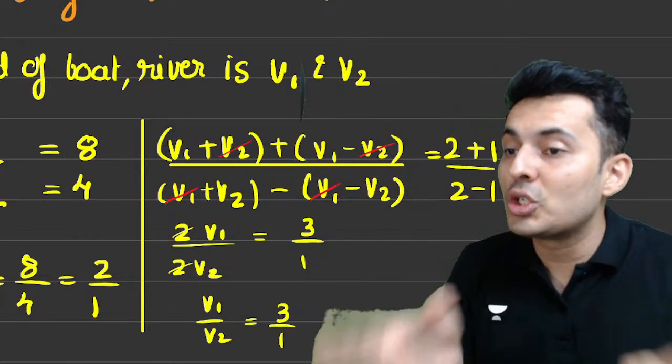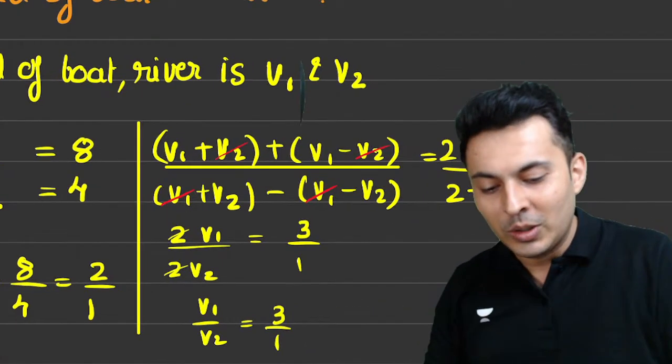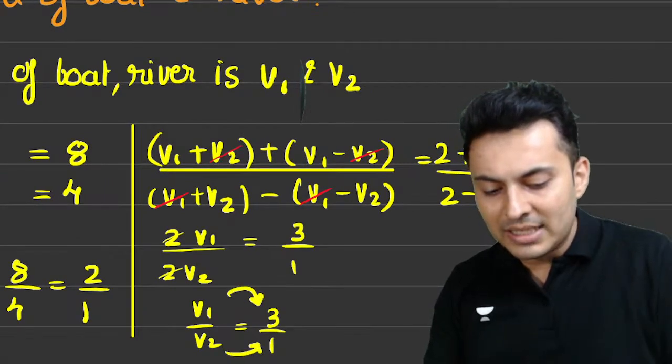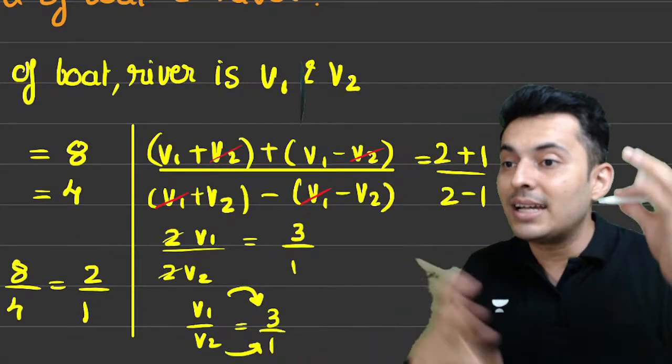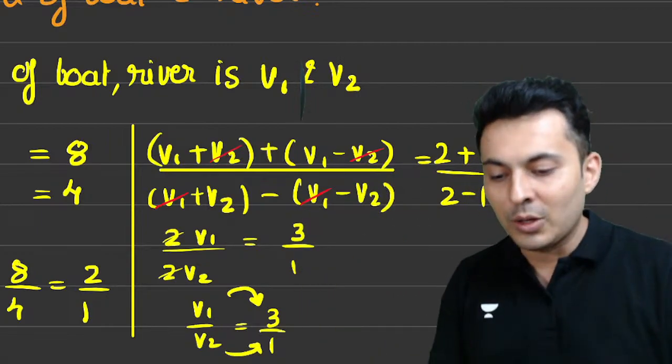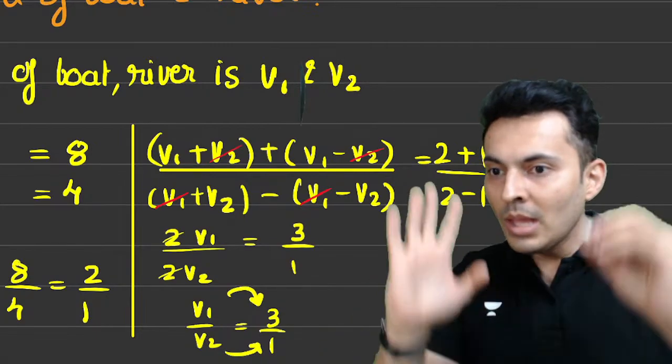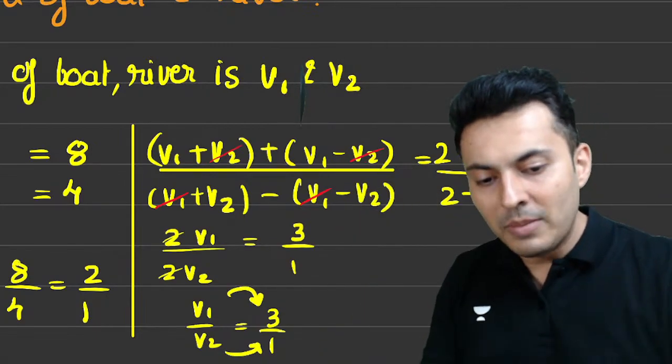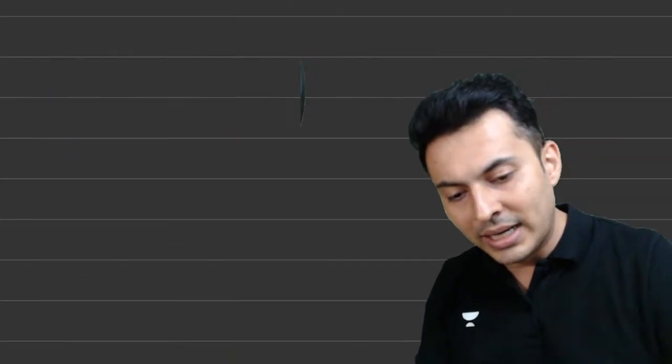That is the ratio of V1 and V2. I got the ratio of V1 and V2. From this I can also find the speeds. But you understand how we can find the ratios, right? Very good, guys. I hope you understood how you can find the ratio. You can do many more such problems, just to give you an idea.